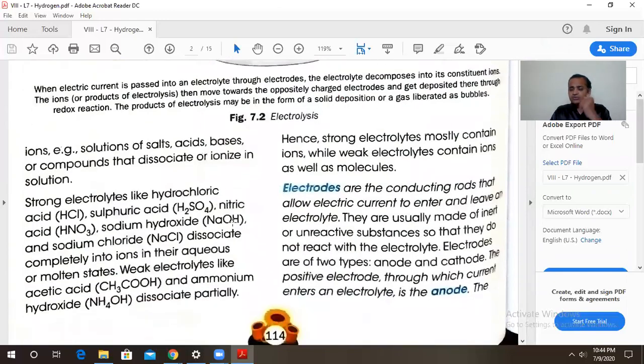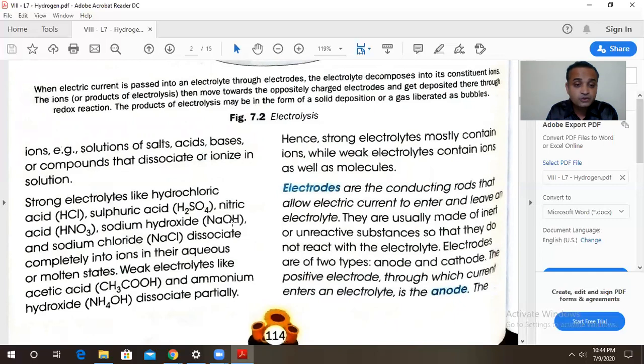So let us see a few examples of electrolytes. Strong electrolytes: acids like HCl, H2SO4, HNO3. These are the strong electrolytes. Then sodium hydroxide, sodium chloride. These are the strong electrolytes. They produce complete ions in their solution. They undergo complete ionization, or they dissociate completely to produce the corresponding ions. What is the corresponding ion? HCl will produce H+ and Cl-.